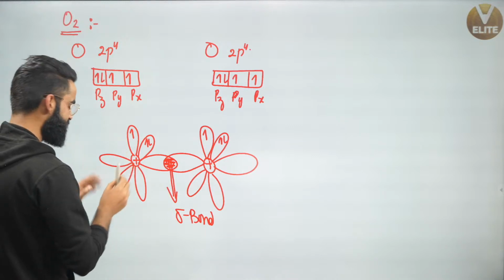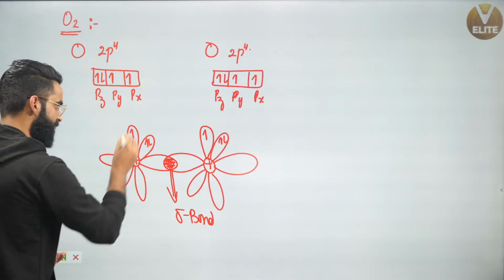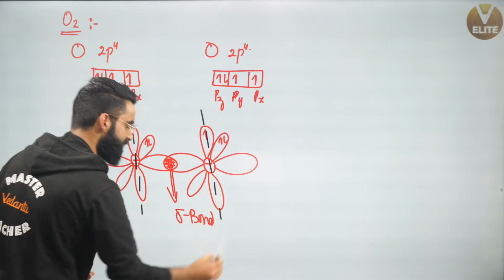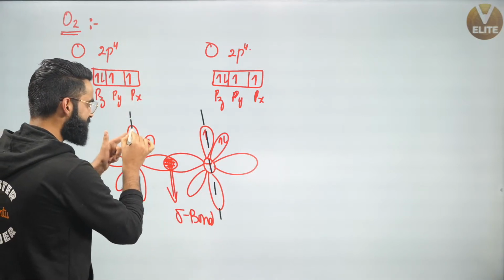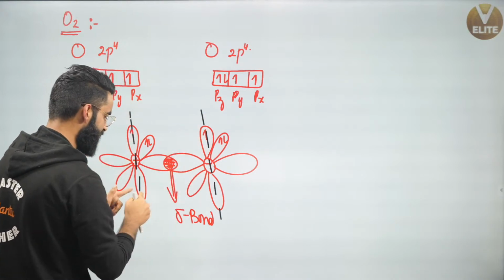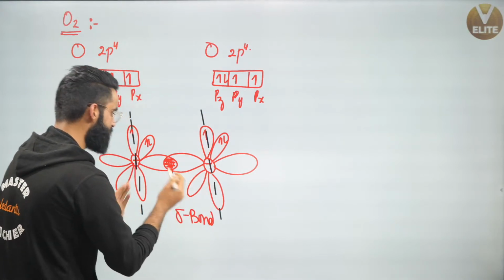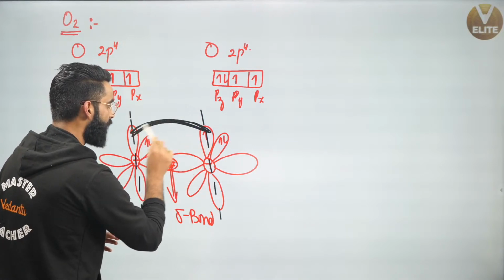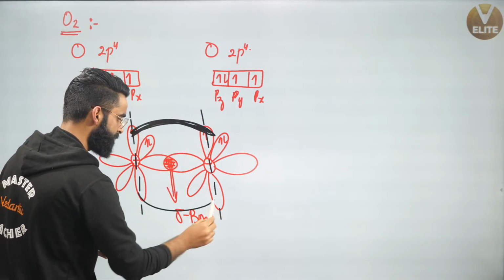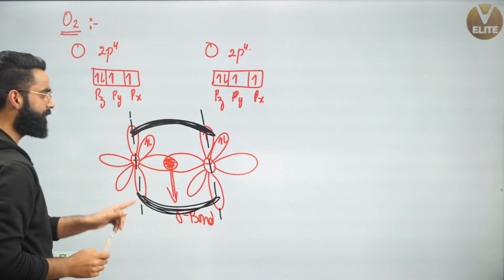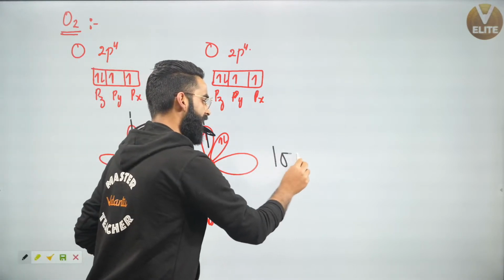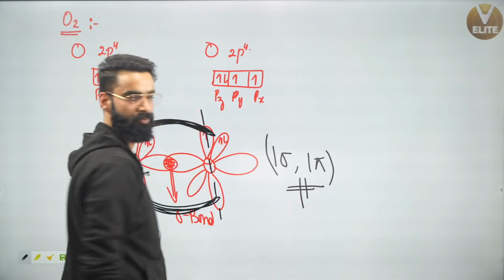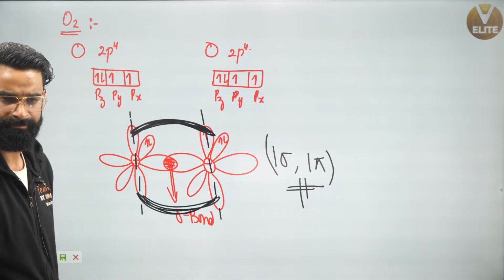Yes. Now people, at the same time, if you talk about this one, see, if I consider this axis and this axis right here, can I say these lobes, this lobe and this lobe, will bend towards each other? Similarly, this lobe and this lobe would have bent towards each other, and they would have formed the pi bond right here, like this. So right here, 1 sigma and 1 pi got formed in the O2 molecule. I'm sure this is clear to everyone.